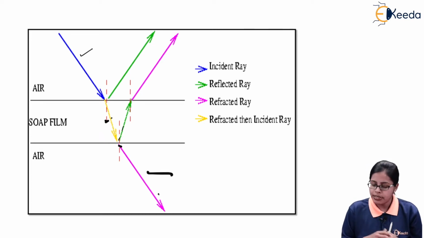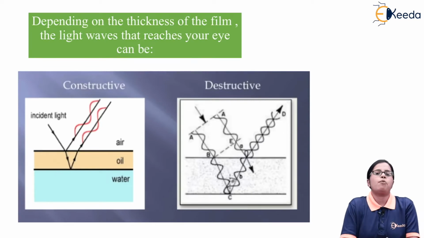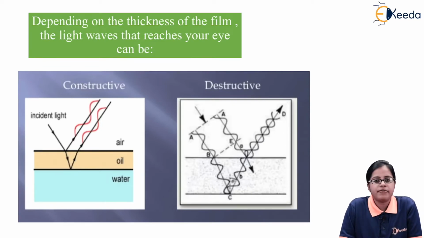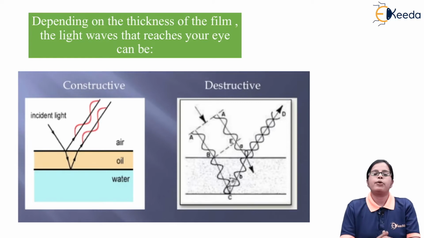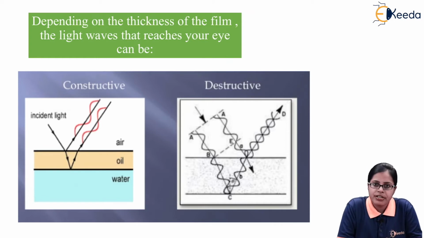That is nothing but the thin film interference. Next, obviously the question arises: when are we going to get constructive interference and when are we going to get destructive interference due to thin film?